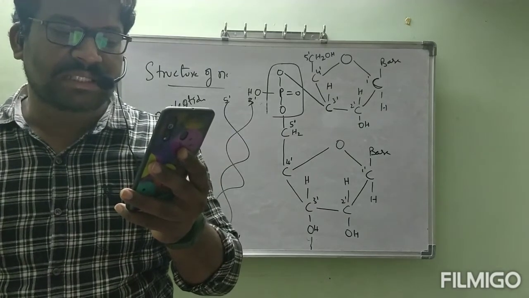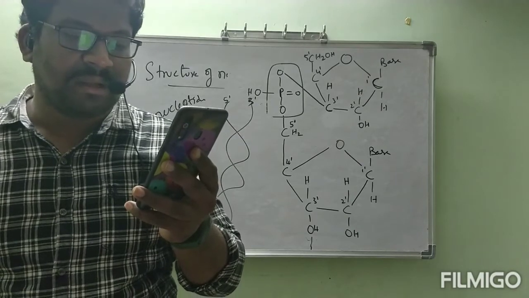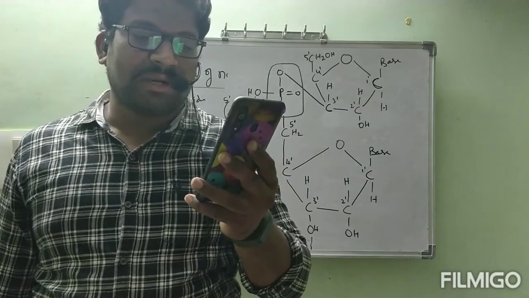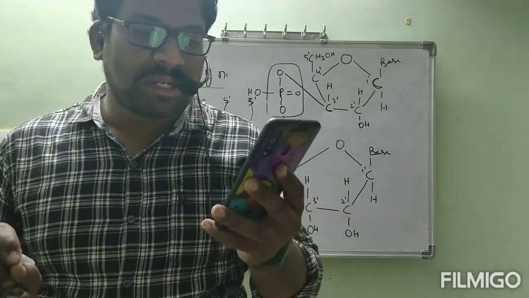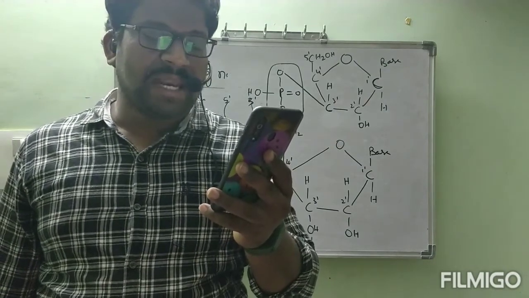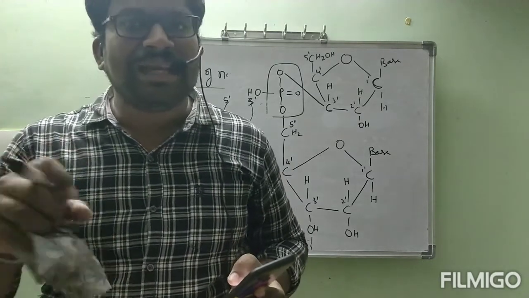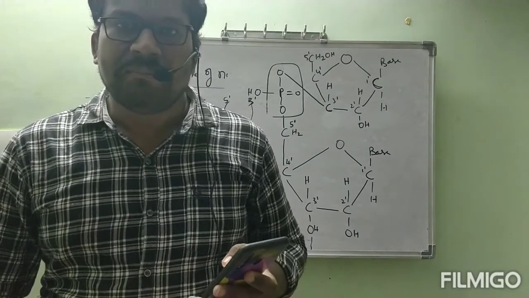Two nucleic acid chains are wound about each other and held together by hydrogen bonds between pairs of bases. The two strands are complementary to each other because the hydrogen bonds are formed between specific pairs of bases. Adenine forms hydrogen bonds with thymine only, whereas cytosine forms hydrogen bonds with guanine. The reason is they are nearer to each other, that's why they form hydrogen bonds with particular bases only.